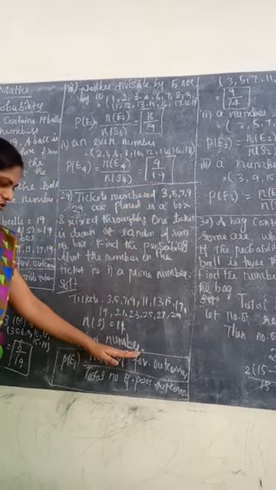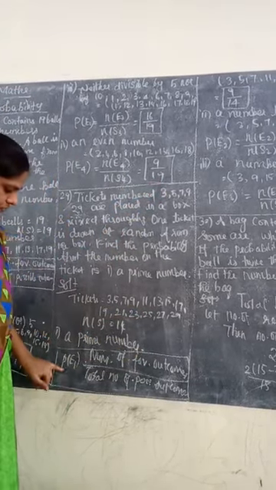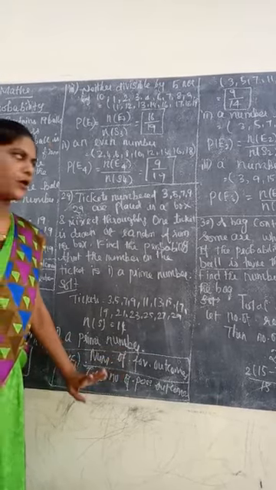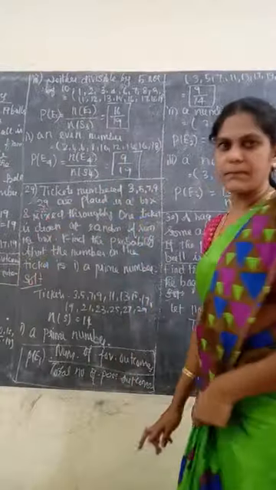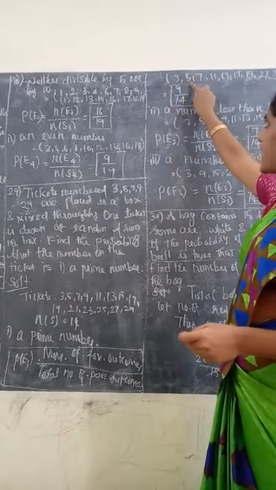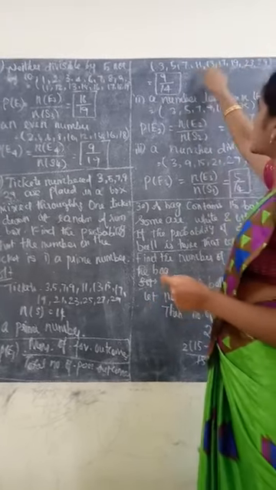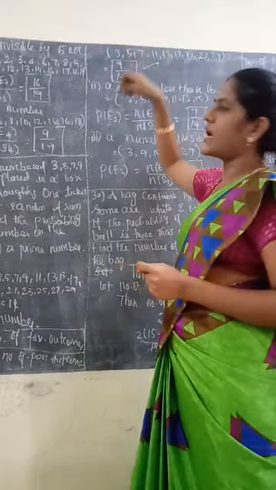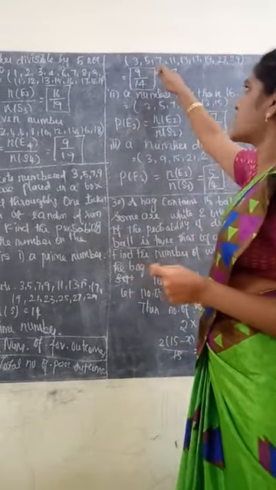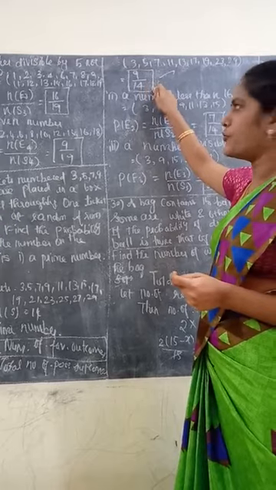So what is the first question? A prime number. So P of E1 equals, as usual, the probability formula. The prime numbers are 3, 5, 7, 11, 13, 17, 19, 23, 29. These are all the prime numbers. So totally we have 9 prime numbers. So the value is 9 by the total value 14.